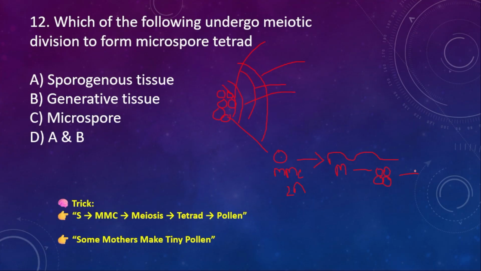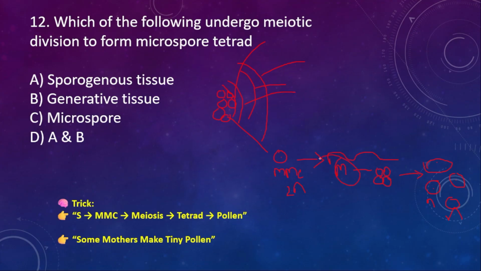After some development, they will be in the form of pollen grains. So 1 MMC will give you how many pollen grains? 4 pollen grains. The number of each pollen grain is n, because meiosis has happened.